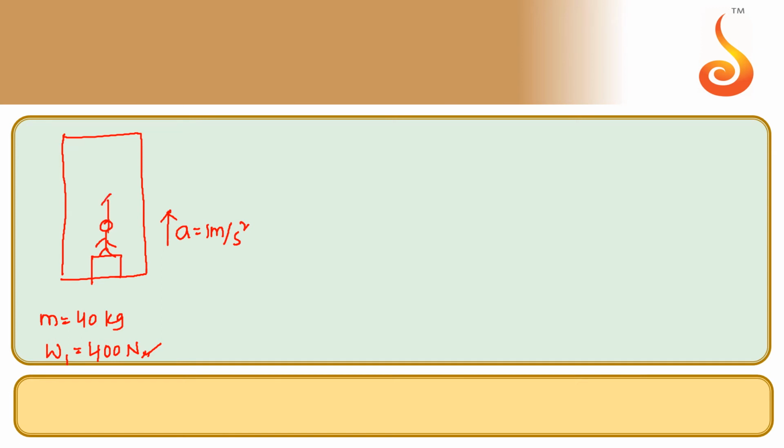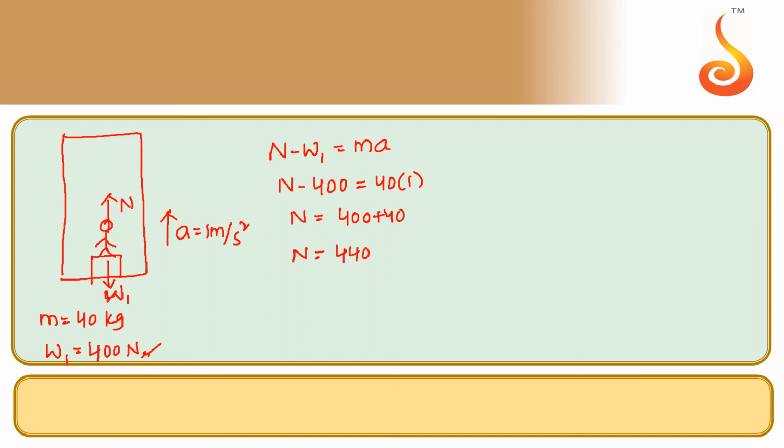So normal reaction is acting upward, his own weight is acting downward. Since along with the lift the man is also going upward, according to the free body diagram, normal minus the weight is equal to mass times acceleration. So normal minus 400 newtons is equal to mass, 40, times acceleration, 1. So normal will be equal to 400 plus 40, which is equal to 440 newtons.